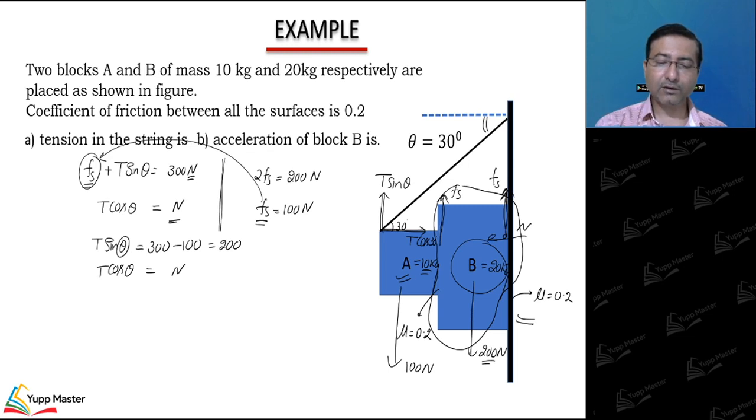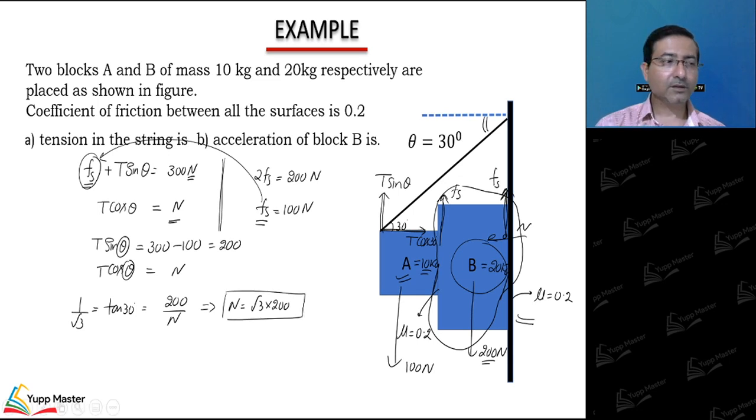We already know sin theta, so if I square and add, then I'll get the value of T, but if we divide these two, then we get tan 30 degree is equal to 200 by N. Tan 30 degree is 1 upon root 3. So N is coming root 3 into 200. This is the normal reaction that we are getting, right?